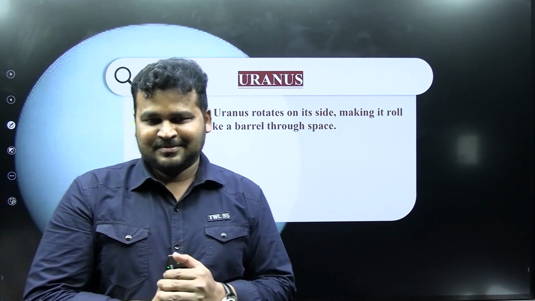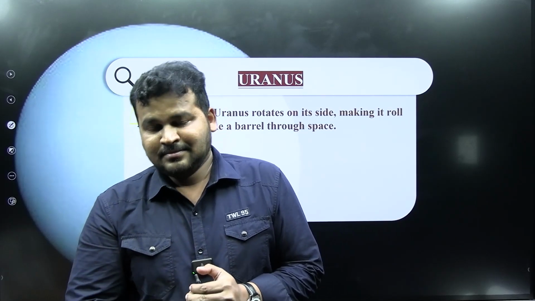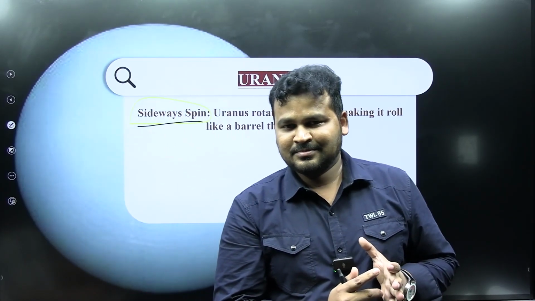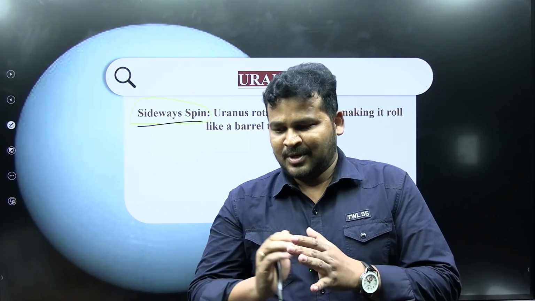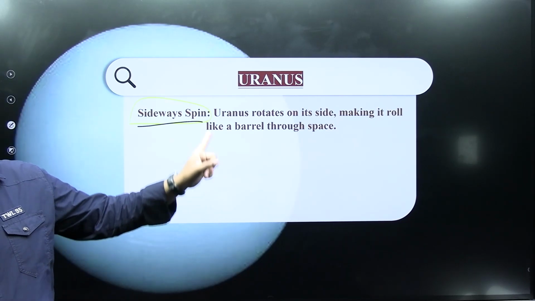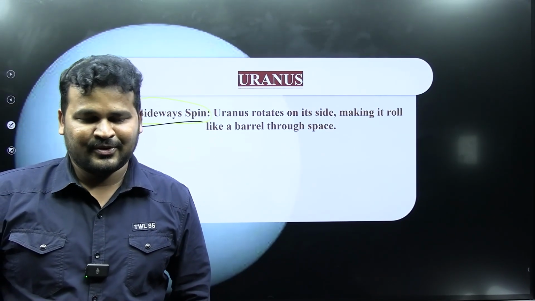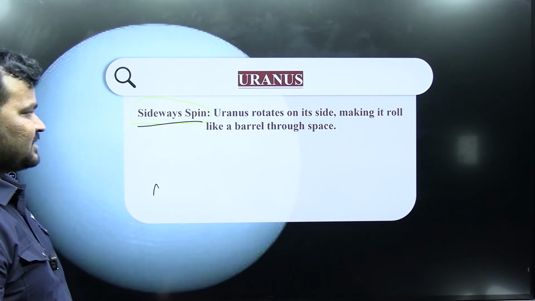Like a lazy fellow, sitting on the floor who doesn't want to stand, but by sitting there he tries to move like this. In a similar way, Uranus also rotates. Please remember it.